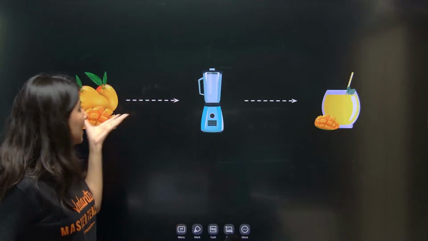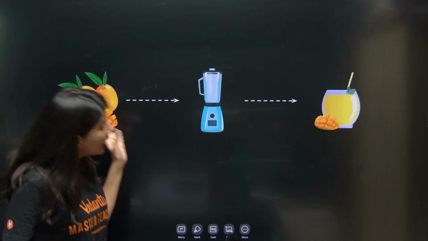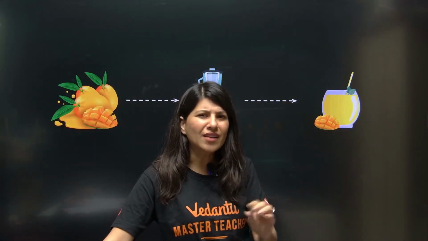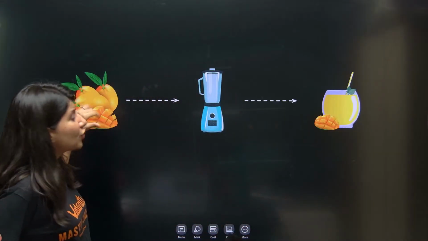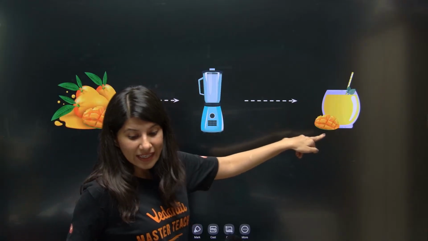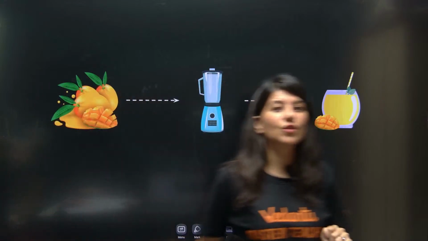Then there is an input, over here mango or oranges, and then there is an output also. Along with that, one very obvious fact is that the moment I change the input, my output is also getting changed. Right or wrong?